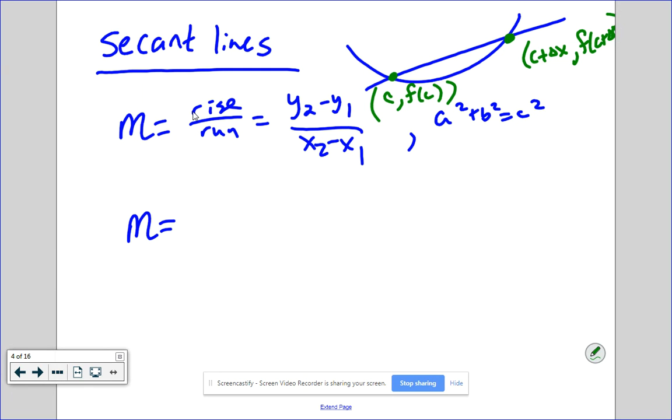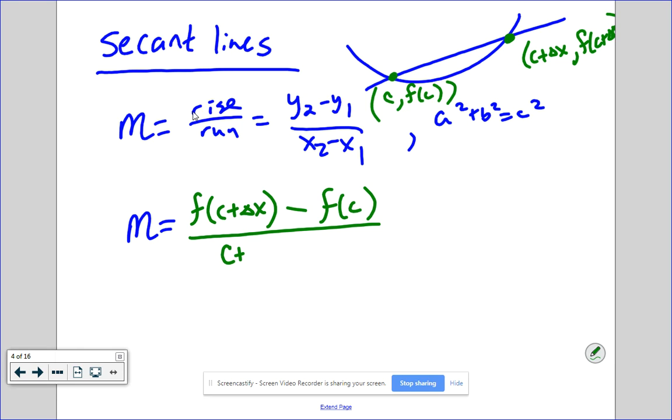So now if I plug into my slope equation, I have f of c plus delta x minus, that's y2, y1, f of c, all over x2, c plus delta x, minus x1, c.